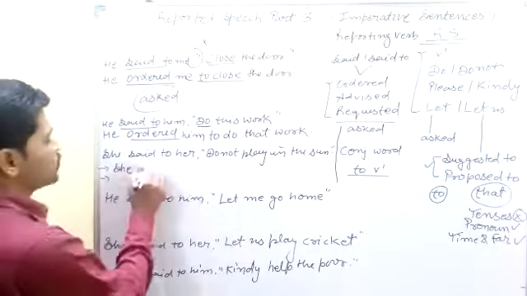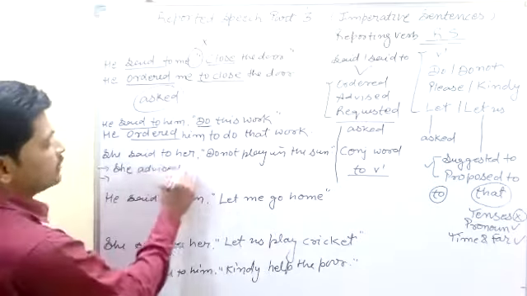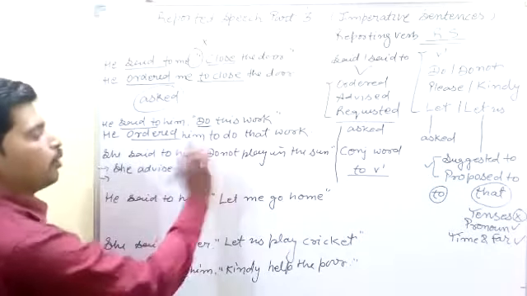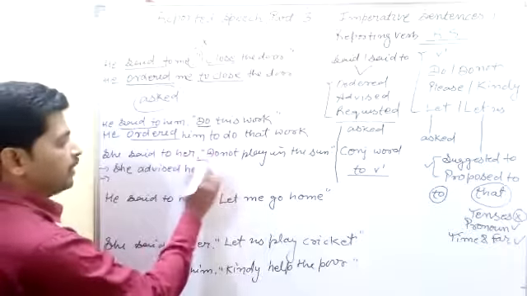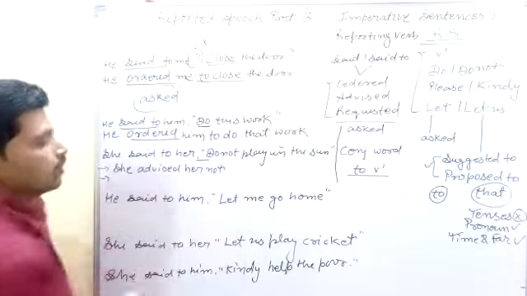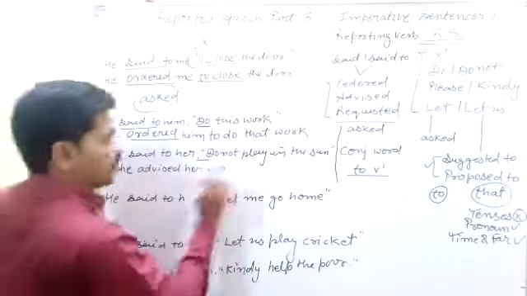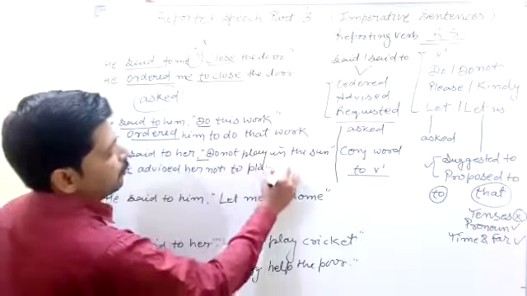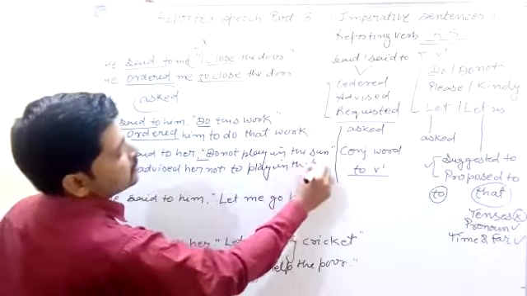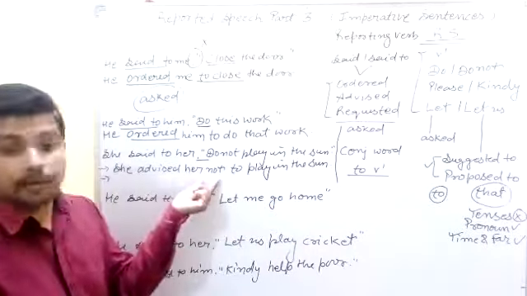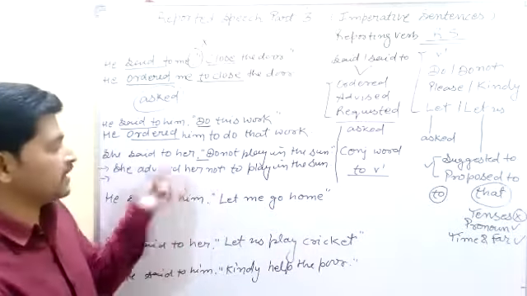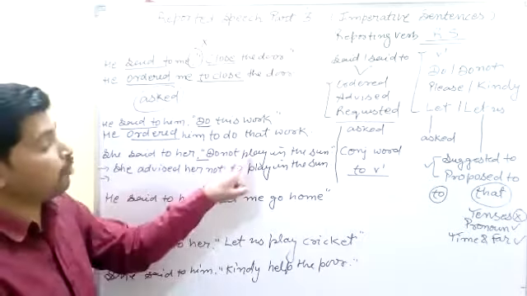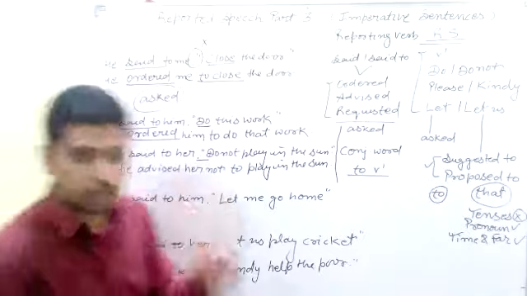We can also use "advised her", and the comma and inverted comma are left out, and "don't" is automatically left out. We can write "not" here, and use "to" before the first form of the verb: "not to play in the sun." Students, you can find here that if the direct speech sentence is negative, we can also write "not", and before the first form of the verb we use "to".